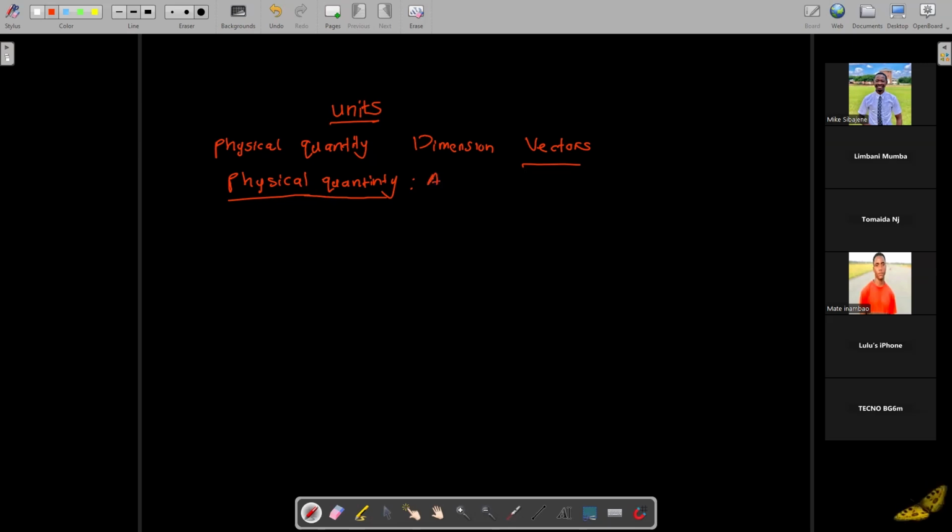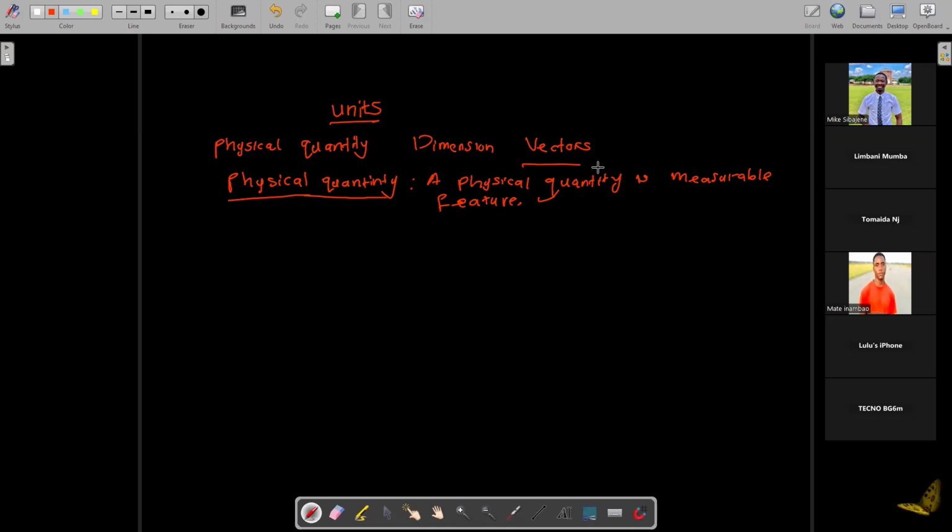A quantity is a measurable property or feature of an object. A physical quantity is a measurable feature of an object. It's just a measurable feature. That is what we mean when we say a physical quantity: something that can be measured. So, the measurable feature of anything.